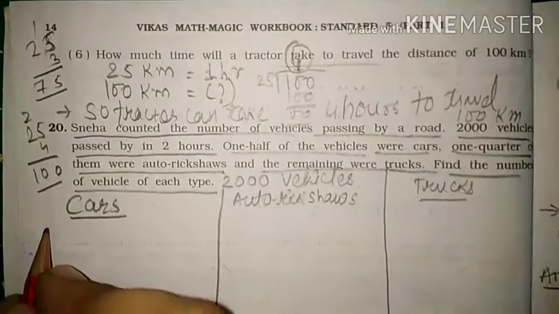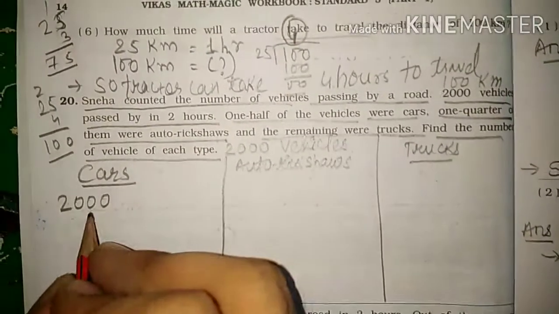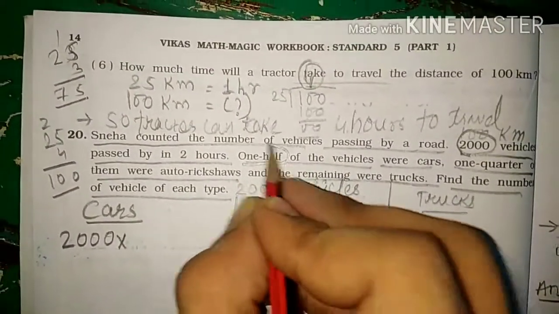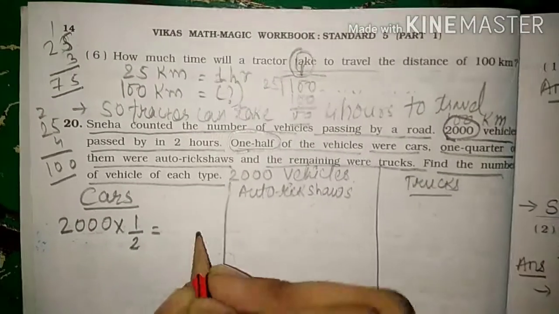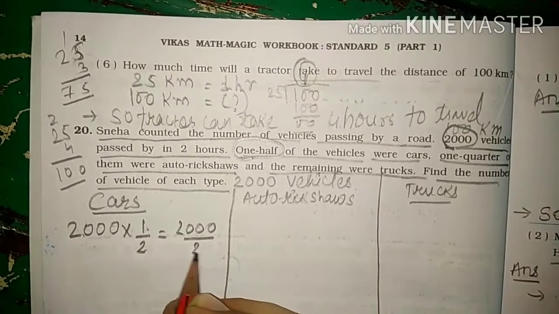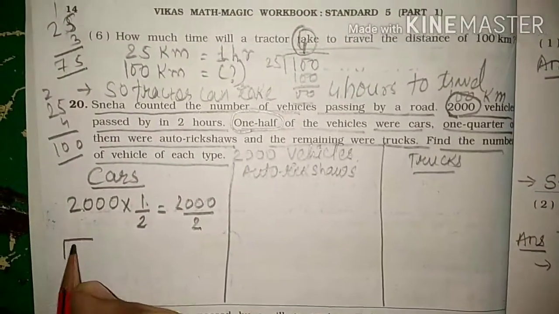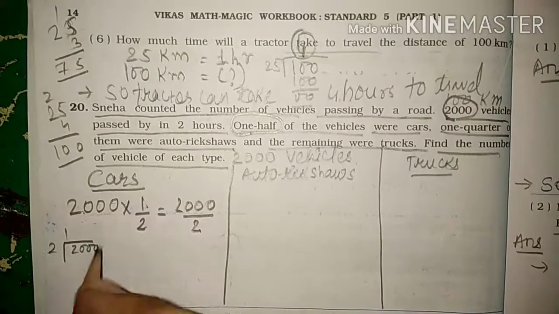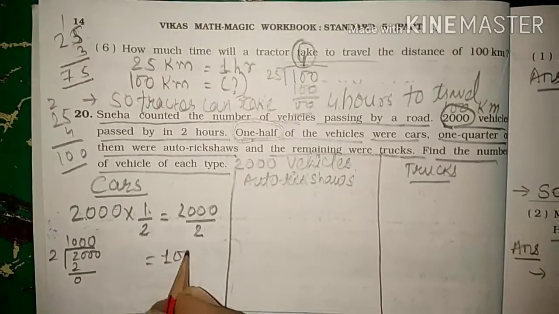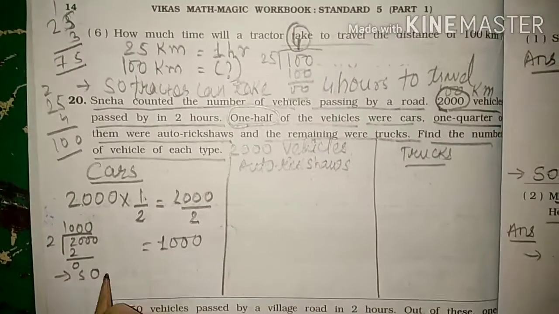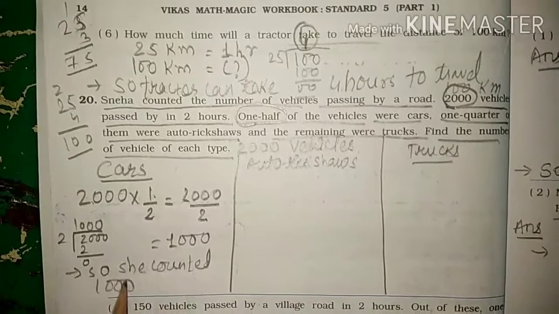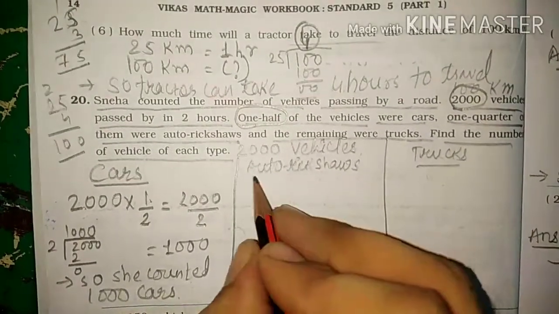So half were the cars, it means half of what? 2000 is the total number of vehicles, of which one half, 1/2, is the cars. Now I will multiply 2000 into 1 is 2000, and downside 2. So you will divide 2000 by 2. 2 ones are 2, and 3 zeros would go up. What is the answer? 1000. So she counted 1000 cars.